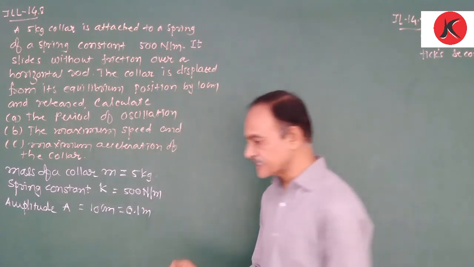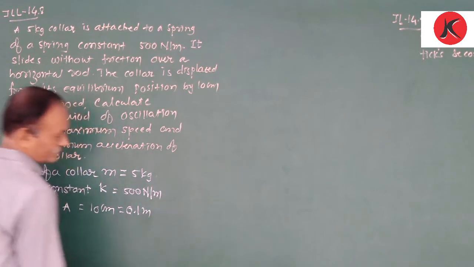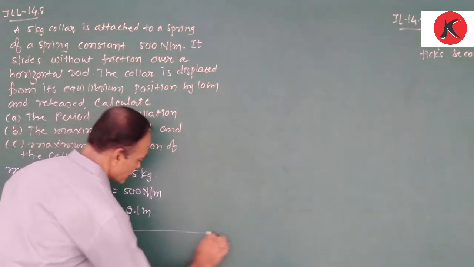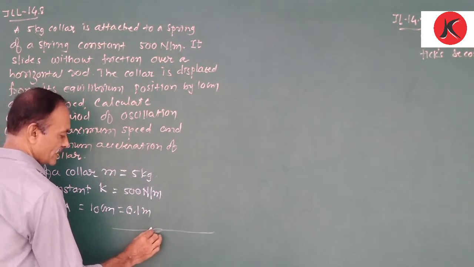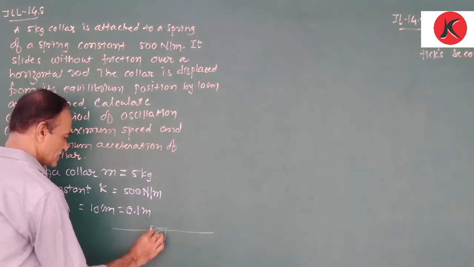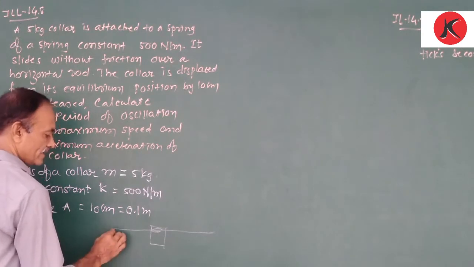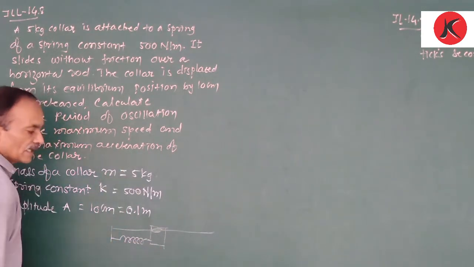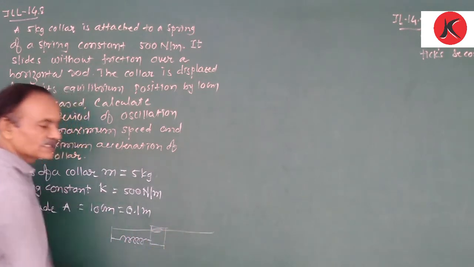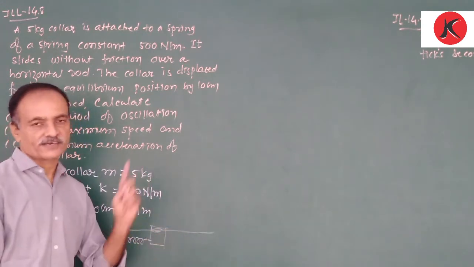Actually, what does it say? There is a horizontal rod, and one collar, that means a metal block, is threaded on it, and it is also connected with a spring. So it can slide on a horizontal rod without friction.